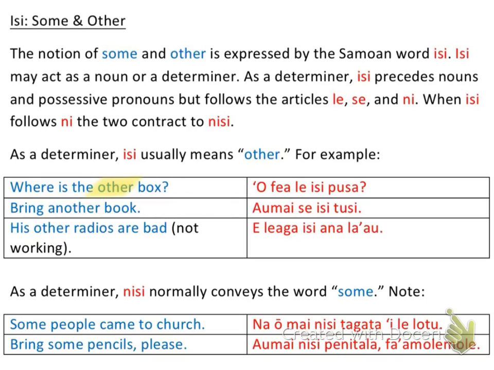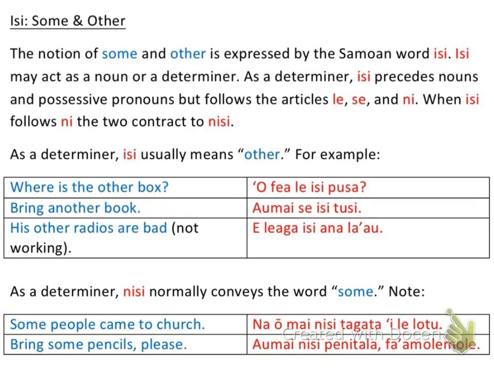So let's just focus on the first sentence. The first sentence says, where is the other box? What I need to do is say where comes first, so that's fea. Is the other box? In Samoan, I say it the same way: where the other box. I don't have a word for "is" really. So where the other box, and I use an article le right there, so the, and then other comes after it. So I put le other, and our word for other in Samoan is isi. And then hopefully you remember the word for box, and if you don't, that's pusa. So that's how I think of that question.